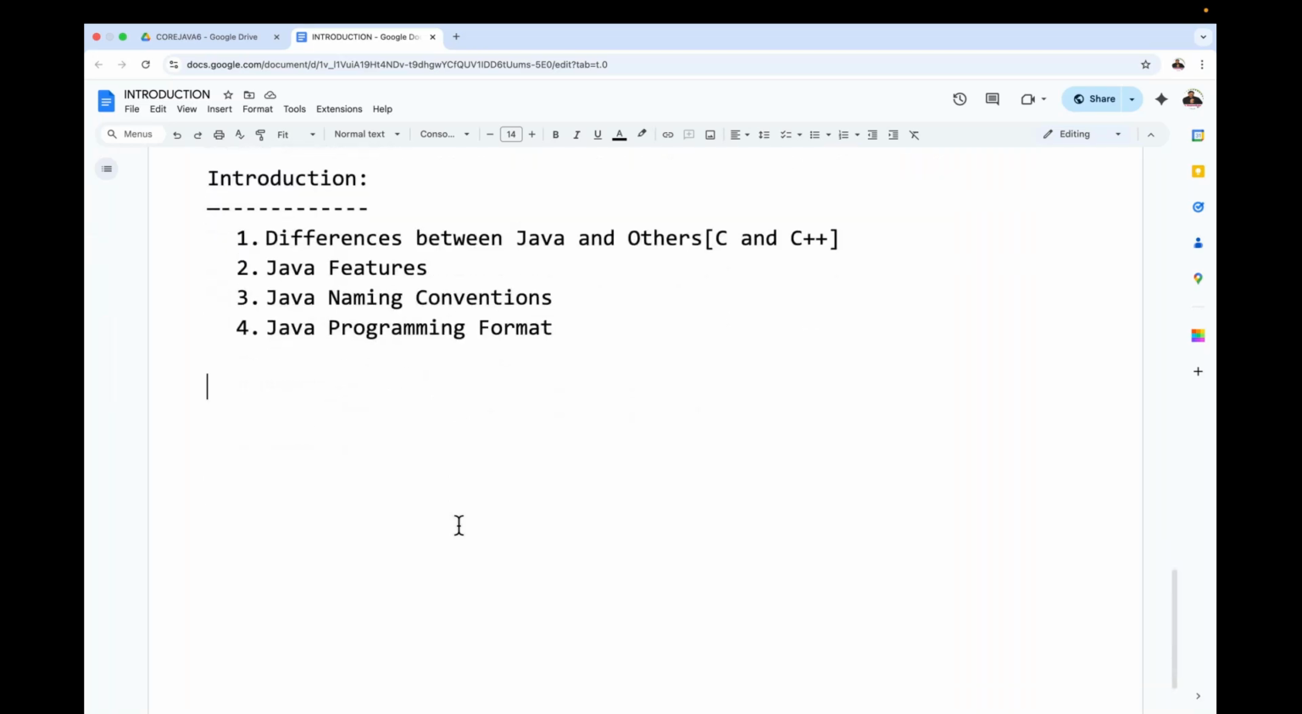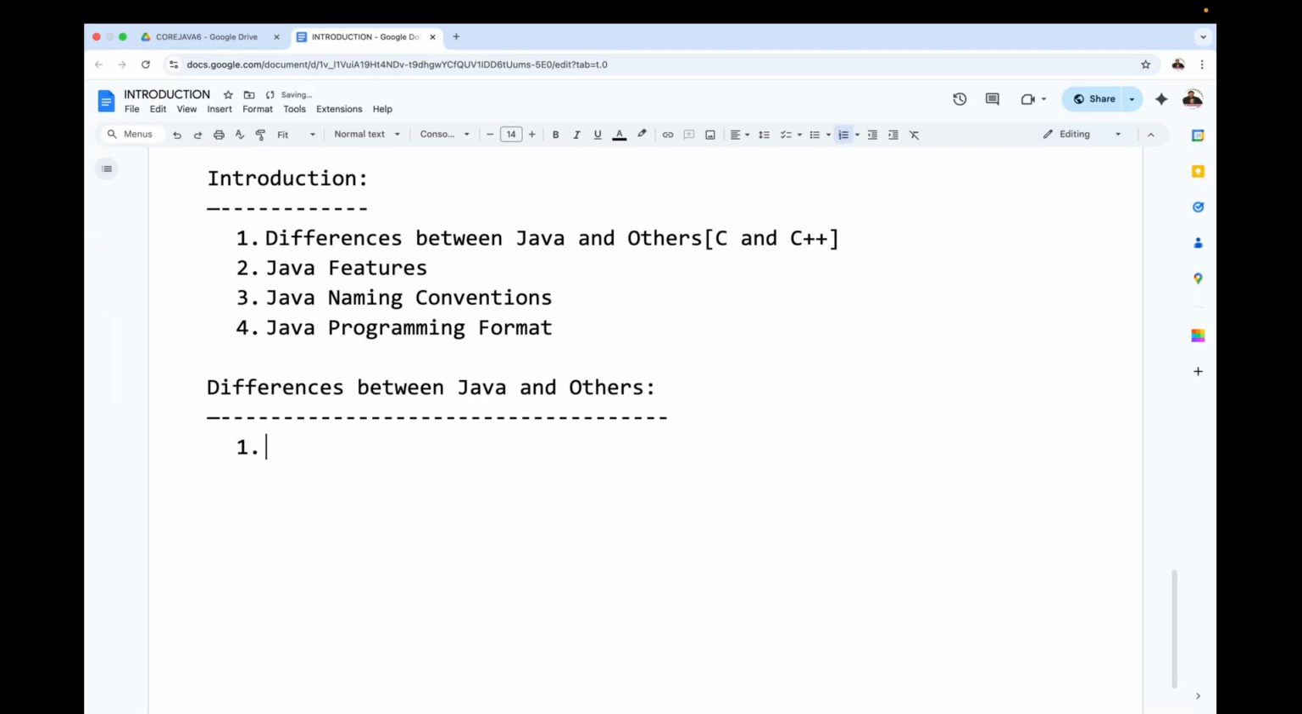After understanding these concepts and getting clarity on these points, first I'm going to discuss the differences between Java and others. Inside these, the very first one I'm going to discuss with you clearly.